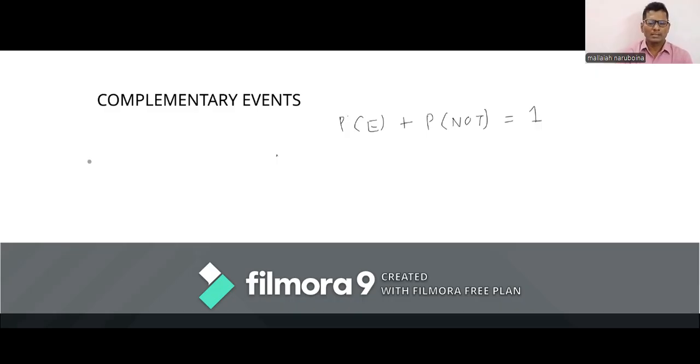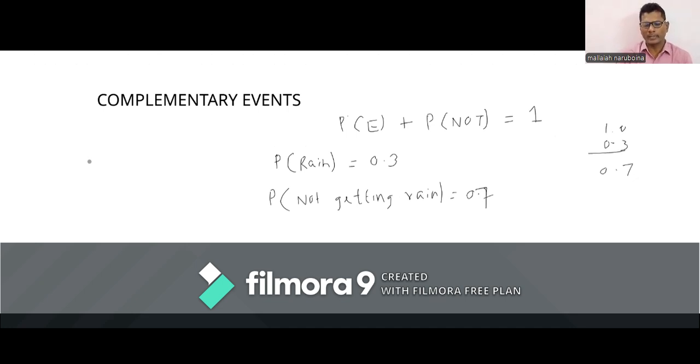In this case, the probability of not getting rain is, just subtract this 0.3 from 1, you get 0.7. Probability of getting rain is 0.3. In that case, the probability of not getting rain is 0.7.